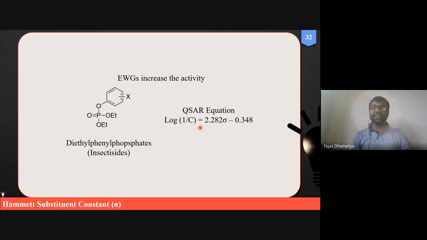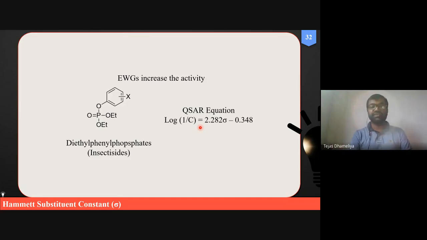This equation can be correlated with the mathematical equation of y is equal to mx plus c, where y will become your log 1 upon C, m is your slope 2.282, x is basically your sigma parameter, and your intercept happens to be minus 0.34.